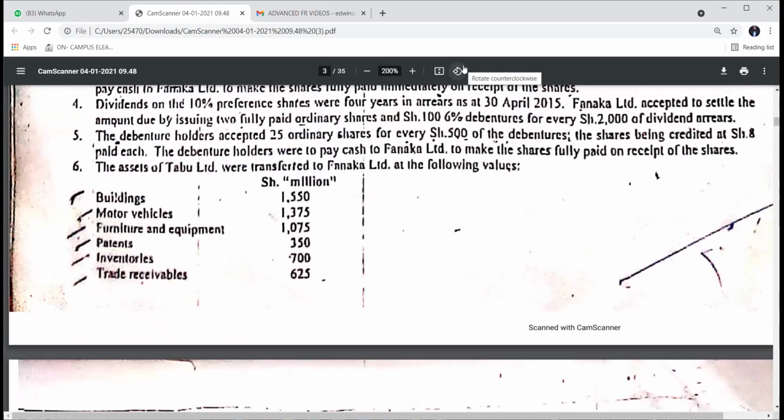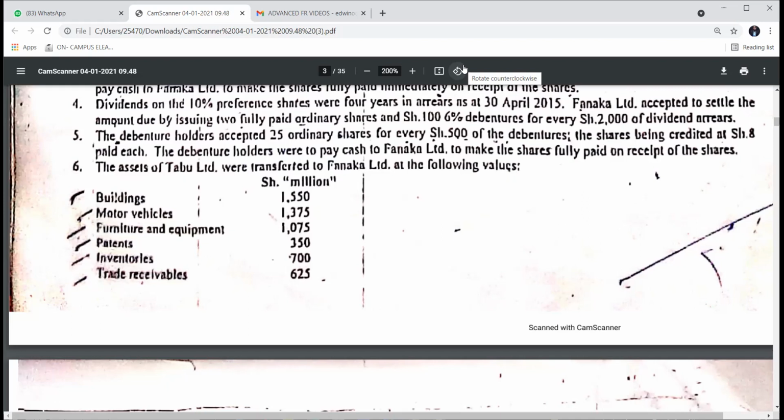So there's building, there's motor vehicle, there's furniture, and there's furniture and equipment. There's patents, there's inventories, and there's receivables.